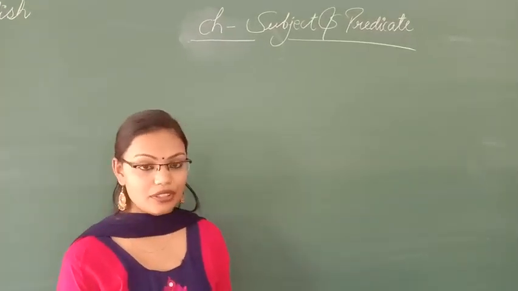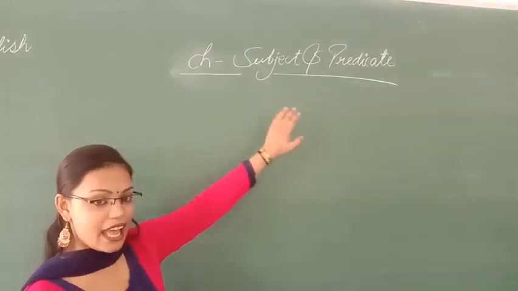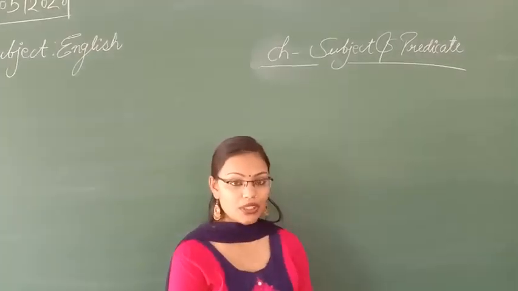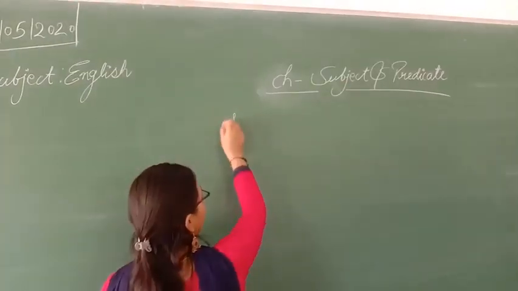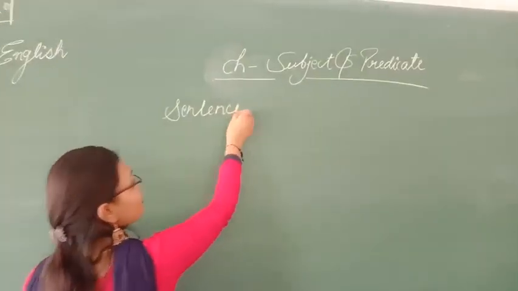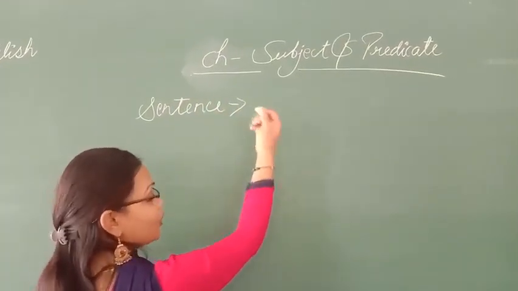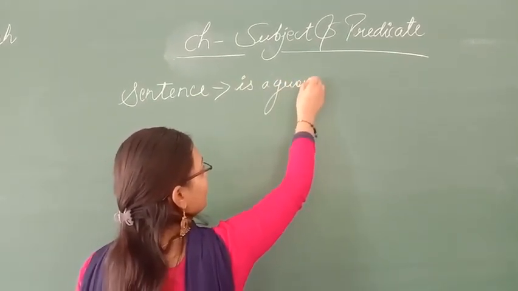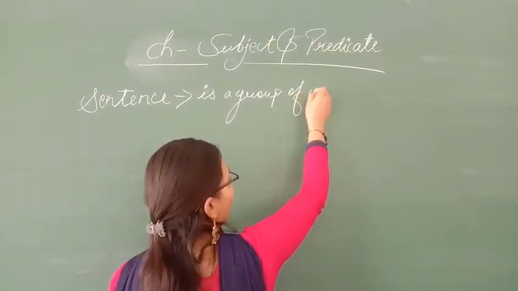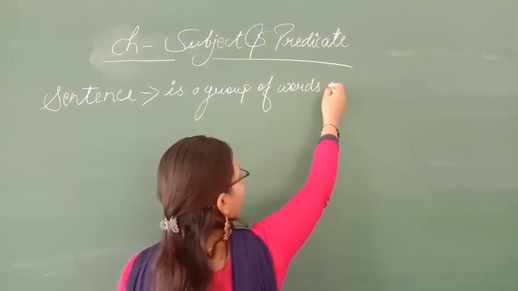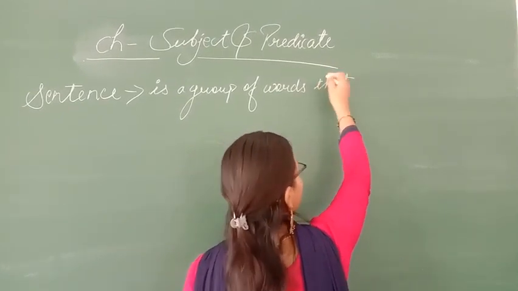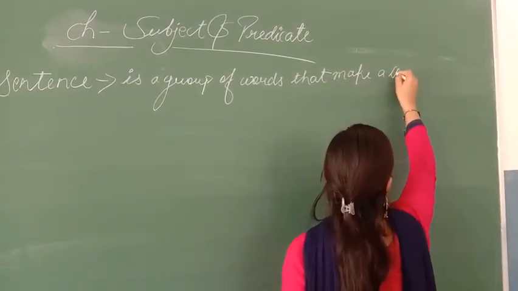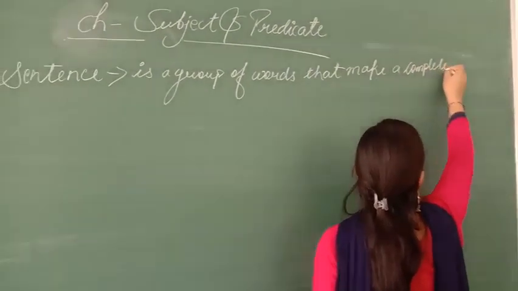So today we will start with the next chapter, and the chapter name is subject and predicate that I have mentioned on the board. So in this chapter we will know what is a sentence. So I am writing the definition of sentence so that you can easily understand. What is a sentence? Sentence is a group of words that makes a complete sense.